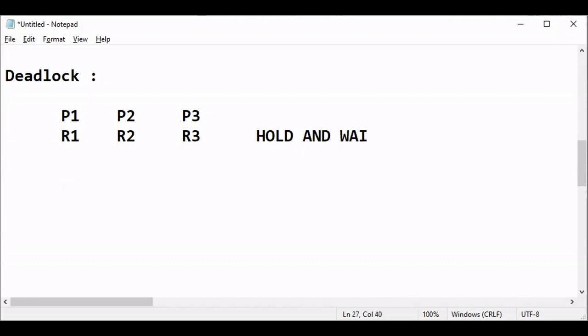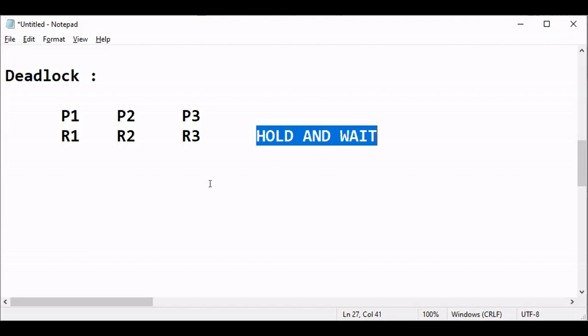What is the hold and wait case? Now P1 is holding R1 and P1 is requiring R2. Because this R2 is already allocated to P2, P1 will wait. So now P1 is in hold and wait condition. Similarly, now P2 is holding R2 and P2 is requiring R3, so P2 is also in hold and wait state. And P3 is holding R3, and P3 is also requiring R1. So P3 is waiting for R1, because R1 is already allocated to P1. So P3 is also in hold and wait.